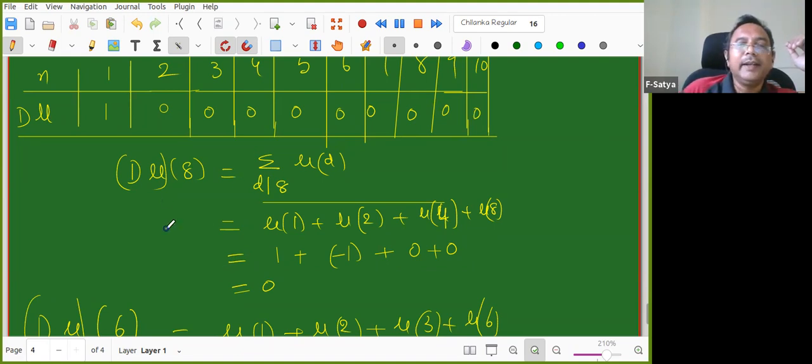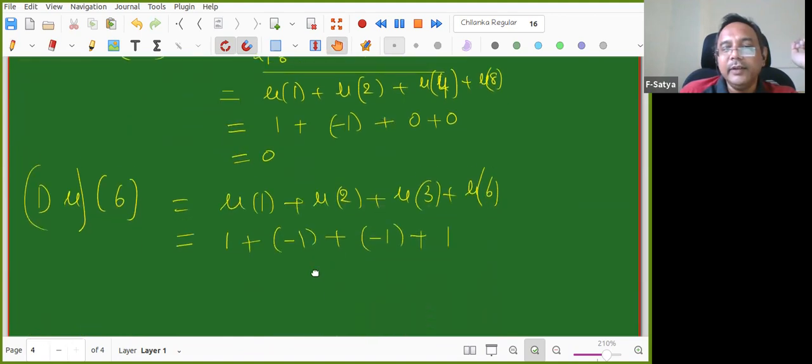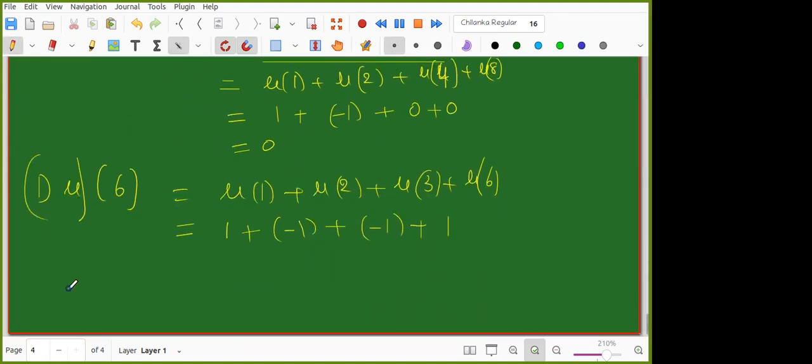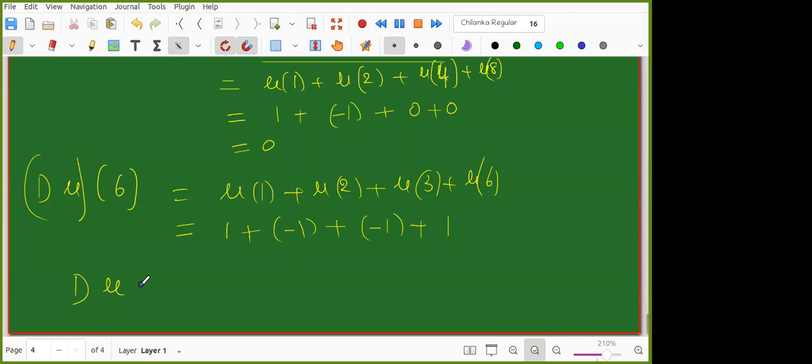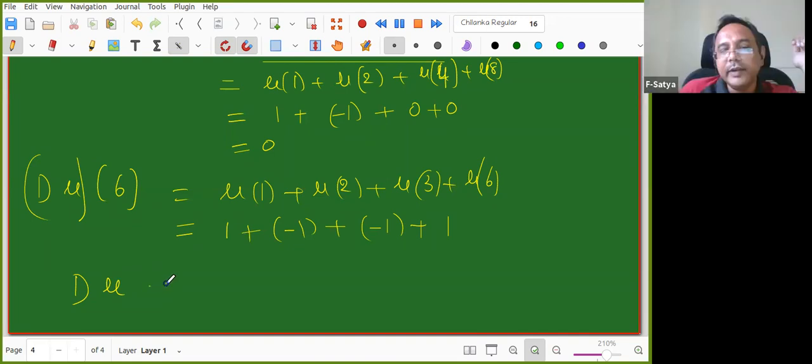So what are you predicting now? Can somebody predict what du is now? Sir, du is 1 only for 1. Remaining places it is 0. That is your conjecture, and the conjecture can be stated very nicely.